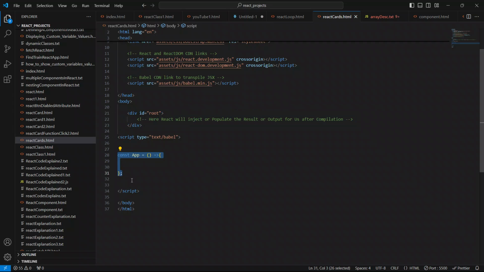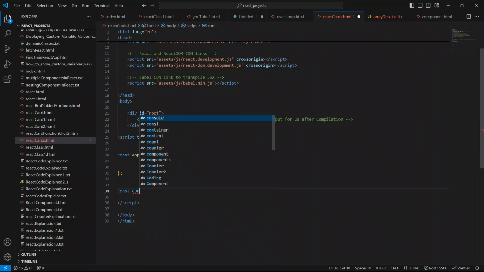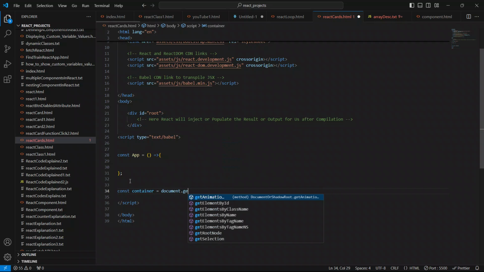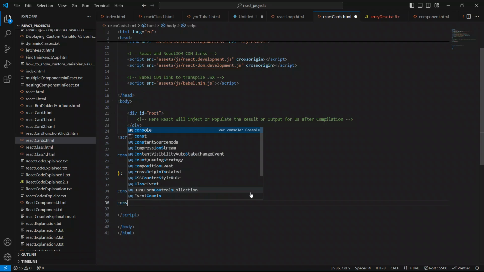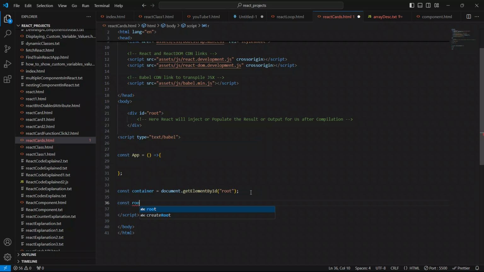For this, I'm going to create a const first. I'll say const container equal to document.getElementById. I have given the id also; you can see the id is root. So copy it and paste it here. Again I'm going to create another const, I'll say root, equal to